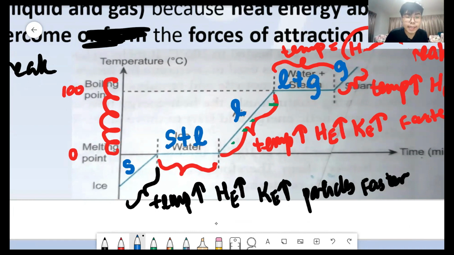Because during these 2 to 3 minutes, the solid is in the middle of the process of changing into liquid. Dalam proses, belum habis, tapi sudah mula. Sudah mula, tapi belum tamat. Dalam proses, we call it in the middle of processing. So we will have half solid, half liquid.